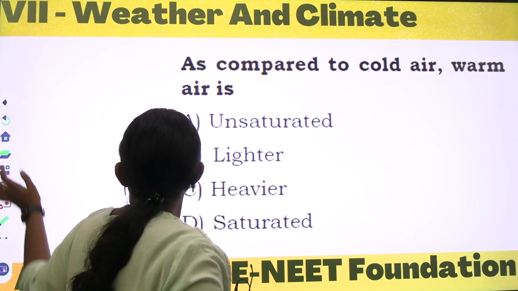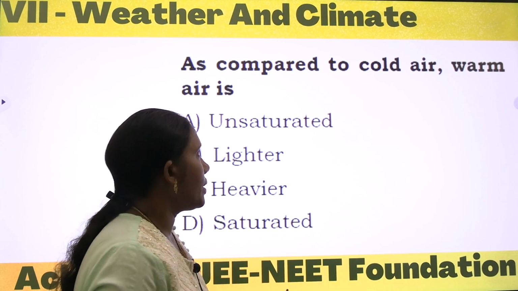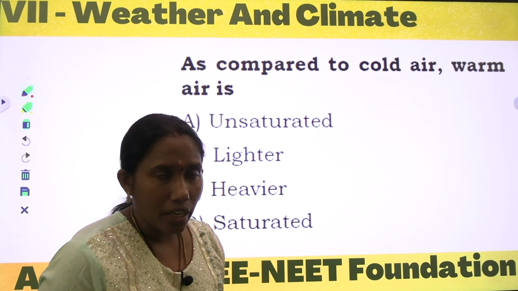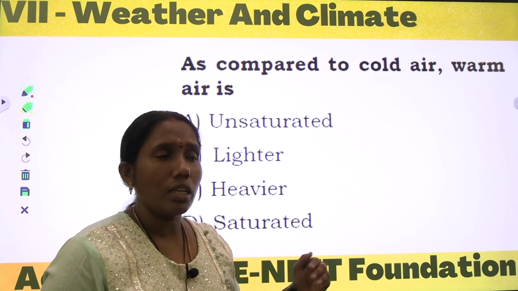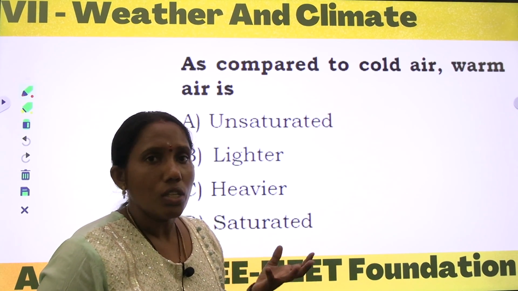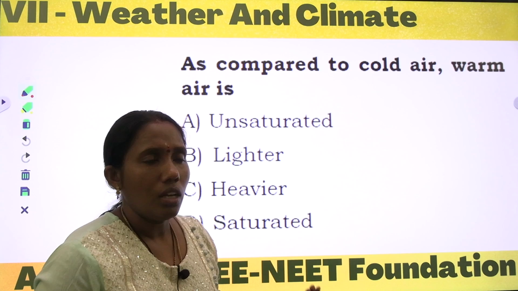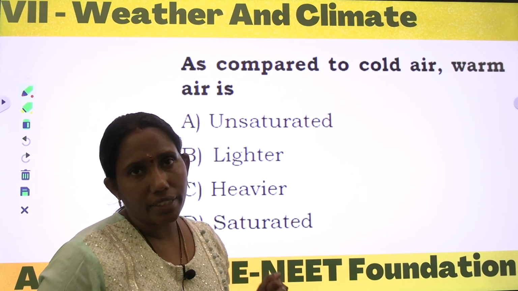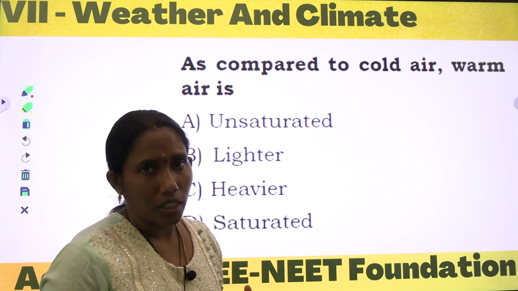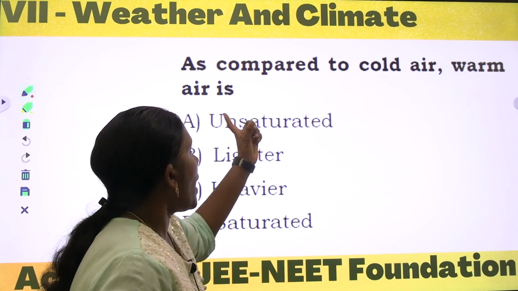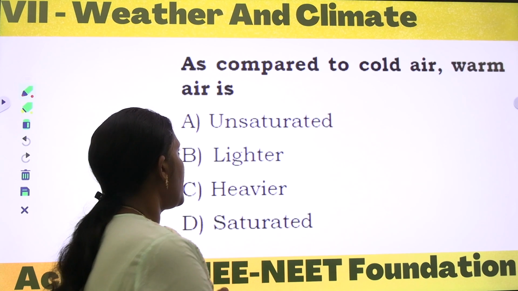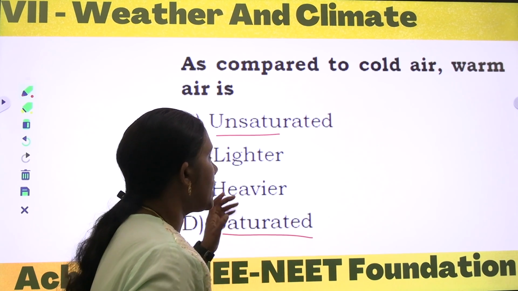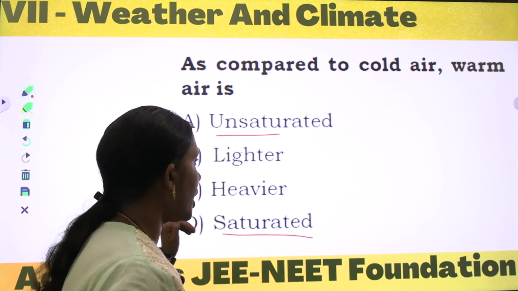As compared to cold air, warm air is. Cold air has more density than warm air. If density is more, the weight is also more. So cold air is heavier when compared with warm air, and warm air is the lighter one. It is not about saturation and unsaturation, it is about lighter and heavier.